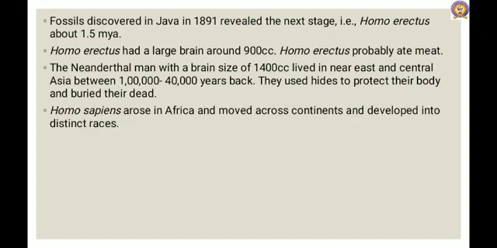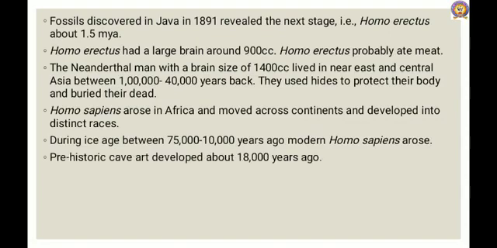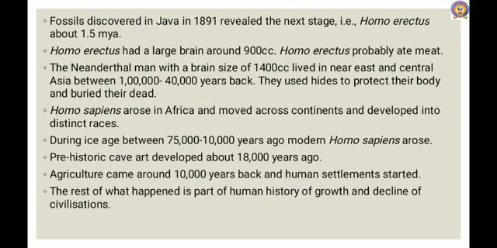Homo sapiens arose in Africa and moved across continents and developed into distinct races. During the Ice Age, between 75,000 and 10,000 years ago, modern Homo sapiens arose. Prehistoric cave art developed about 18,000 years ago. Agriculture came around 10,000 years back and human settlement started. The rest of what happened is a part of human history of growth and decline of civilization.